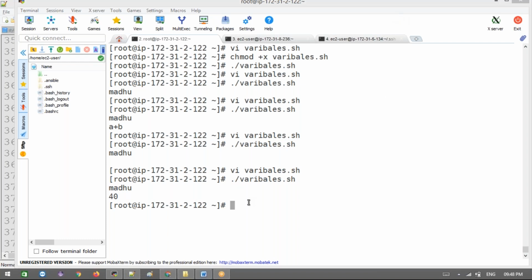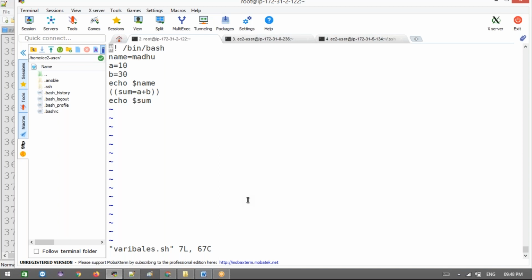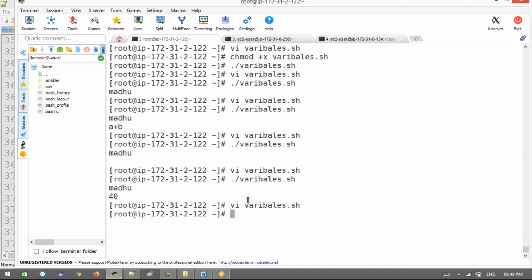Is it clear, guys? Like this, we have for loops and while loops, then statements and comments, and then passing some input variable from your command line. When you execute a shell script, some values come in on the fly. On the fly means while executing a shell script, you pass some variables that you want to use inside the program. Okay, let's open this variable file. Let's write another shell script. I'm going to show one more example to read the variable through the command line.